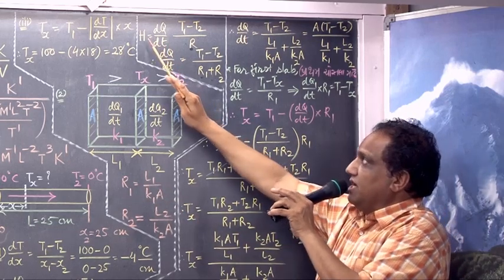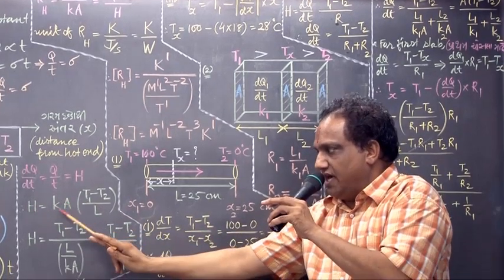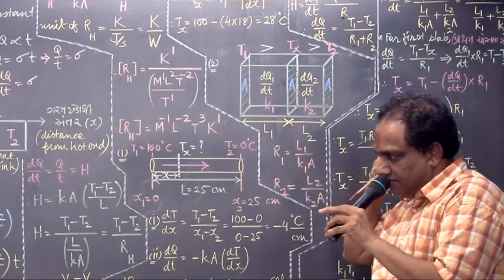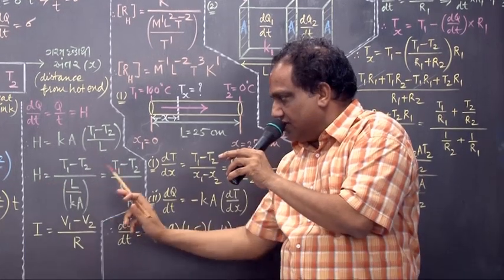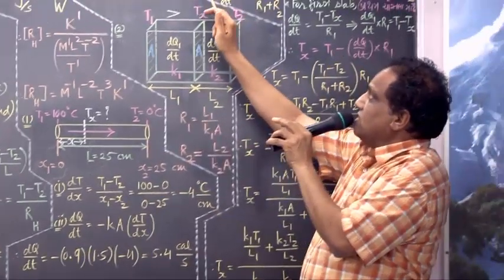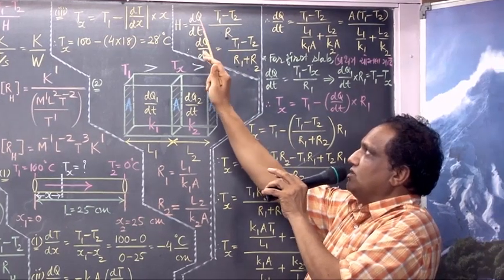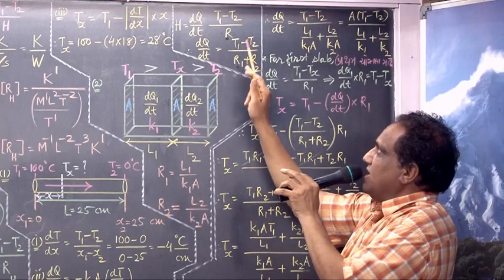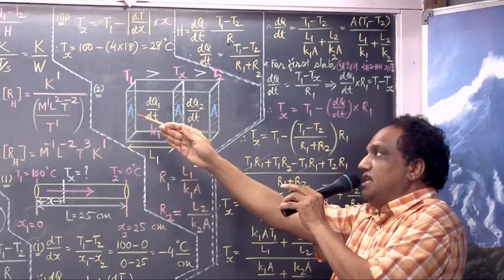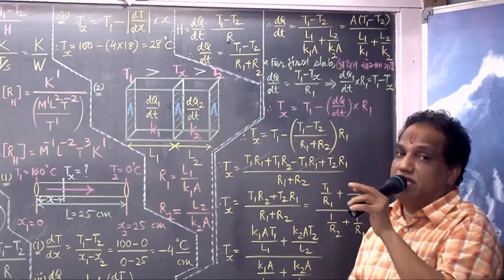Now tell me, what is heat current? Heat current is H. H equals KA (T1 minus T2) upon L. But you can find H from here: H equals T1 minus T2 upon thermal resistance. H is also dq/dt, so dq/dt equals T1 minus T2 upon thermal resistance. Now the thermal resistance of this whole compound slab is nothing but a series combination, so it is the simple addition of two individual thermal resistances.